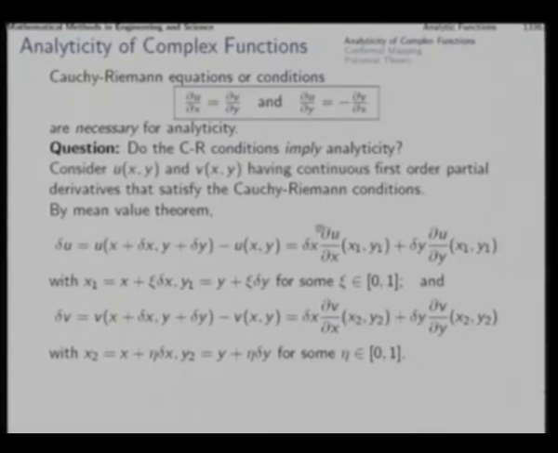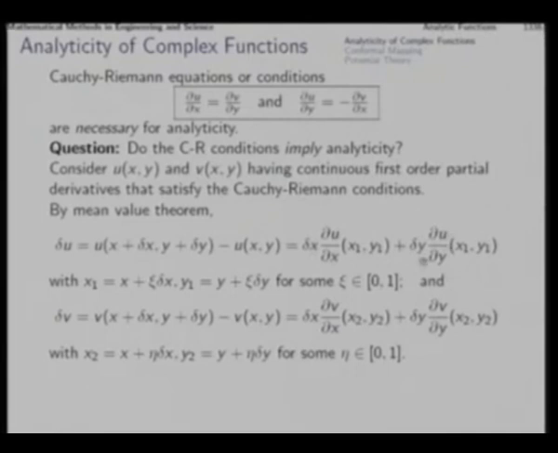This is by mean value theorem. So, that is why we could use this equality without any plus dot dot dot, because we are not including the second order terms. So, that is why we have to use the mean value theorem and the remainder form of the Taylor series, that is the remainder form of Taylor's theorem.